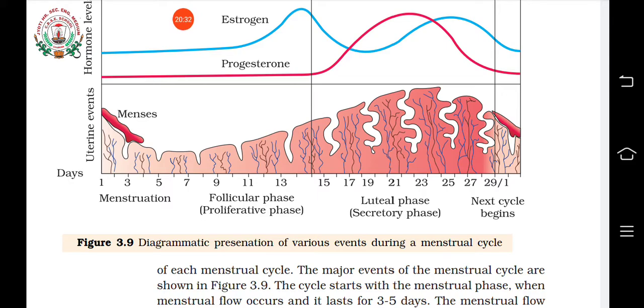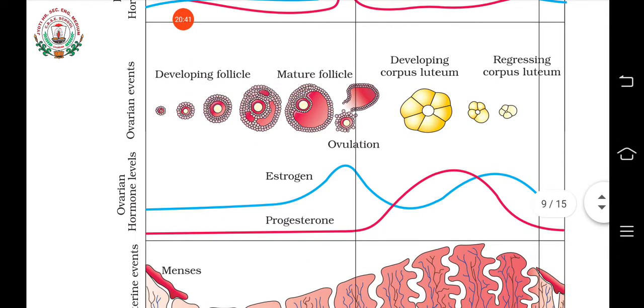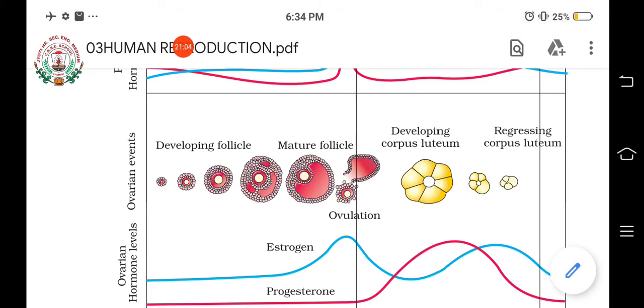What is follicular phase? During this the endometrium layer again becomes thickened, okay, and you can see that the LH and FSH which is produced by the pituitary gland, their amount or their quantity in the blood also increases. So as the FSH increases, they will act on where? On the follicles, developing follicles, that is primary follicles, and that follicles will develop into what?